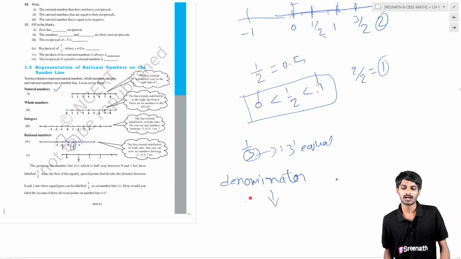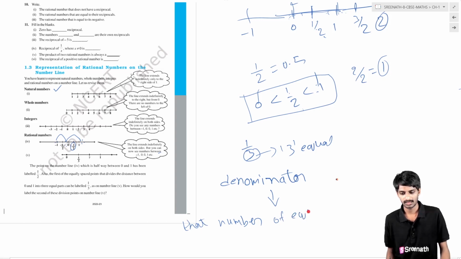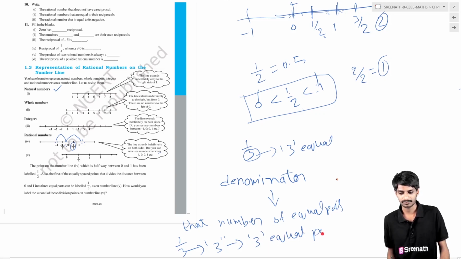You have to make that number of equal parts. Here we have 1 by 3. The denominator is 3. So you have to make 3 equal parts. And what does the numerator tell? It tells which part, the 1st part.